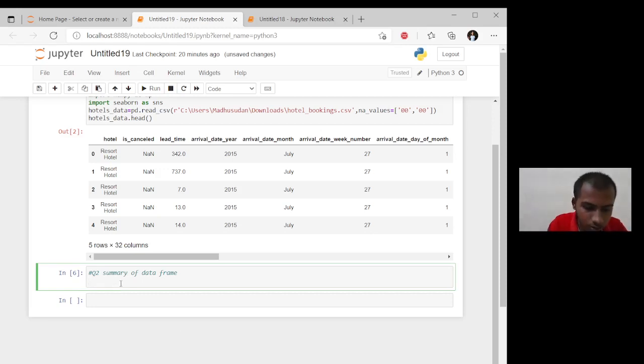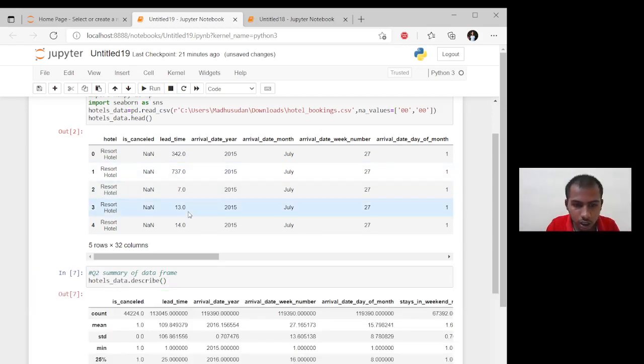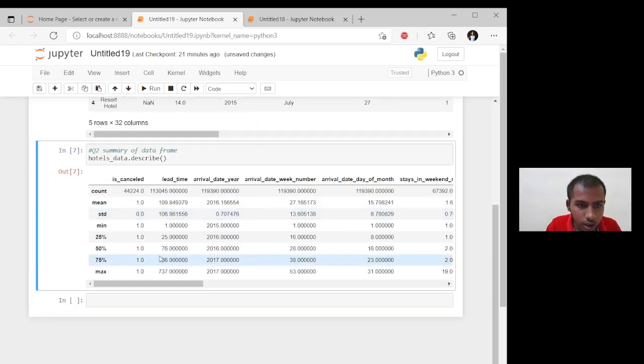Then I have done some changes, that is hotel data dot describe, and then I will run. Then the output here gets the whole summary of that. Then next